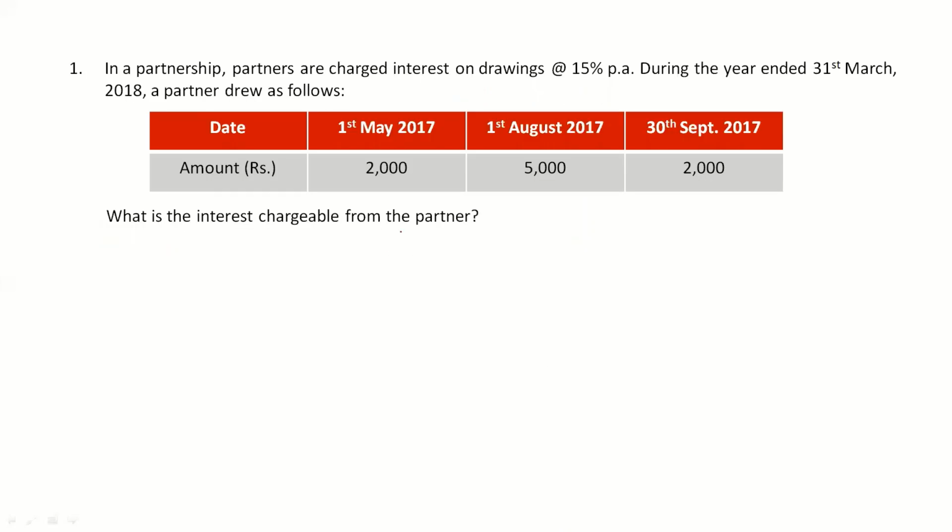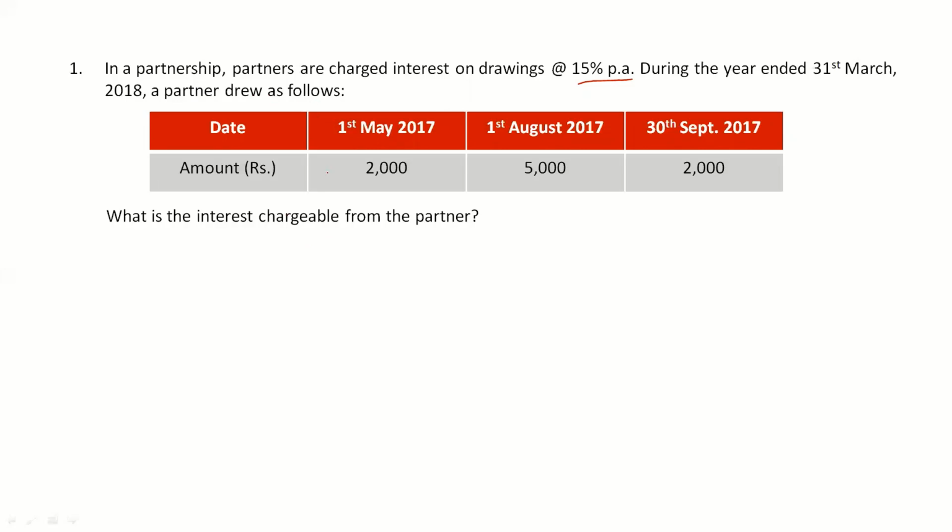Okay, so the question is, in a partnership, partners are charged interest on drawings at 15% per annum. So this is very important. This is the rate of interest on drawings given. Then during the year ended 31st March 2018, a partner drew as follows.